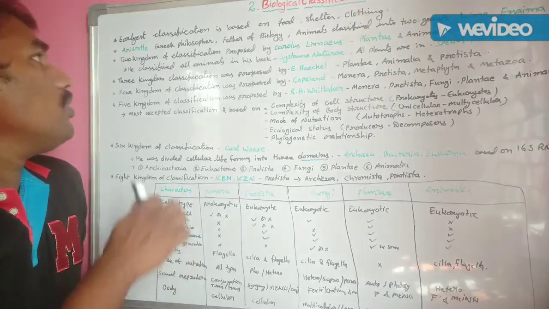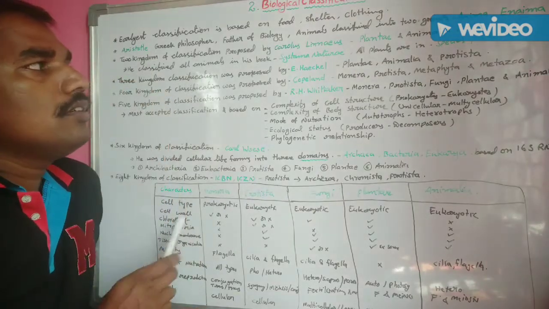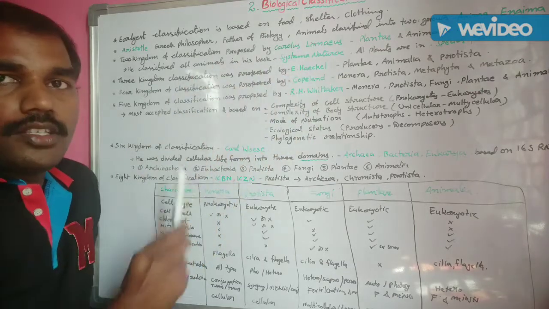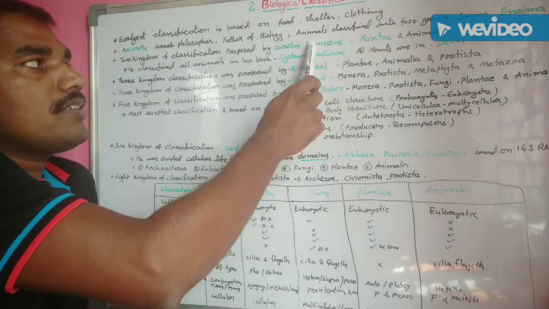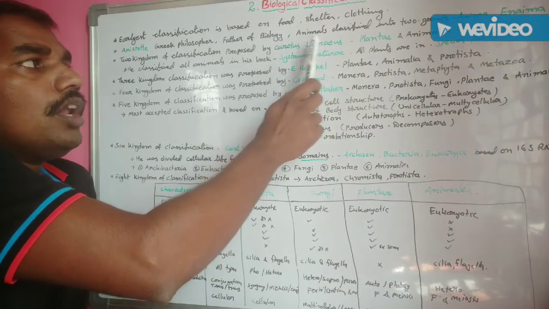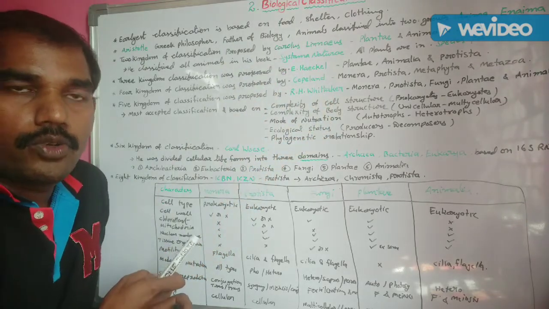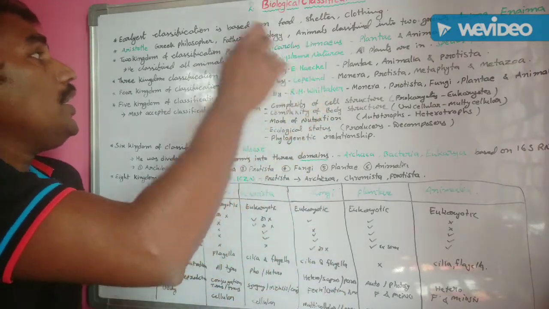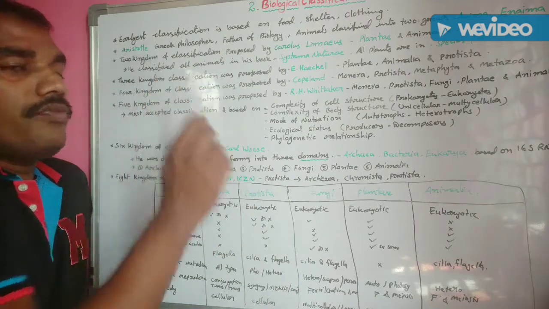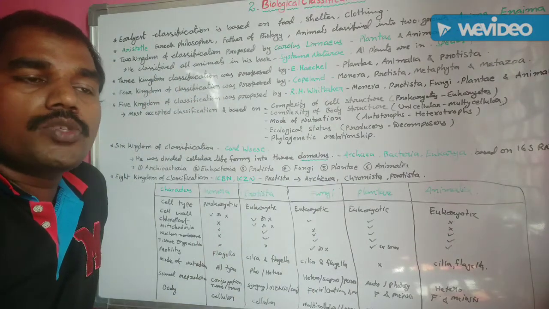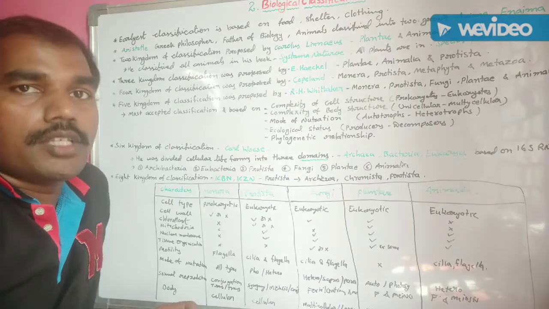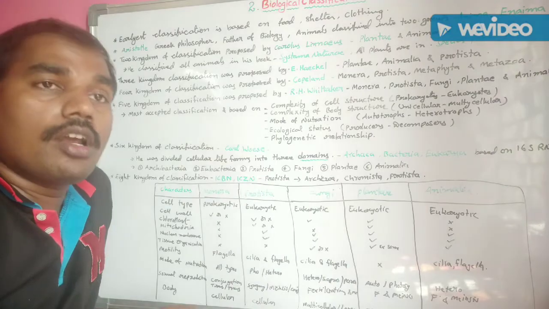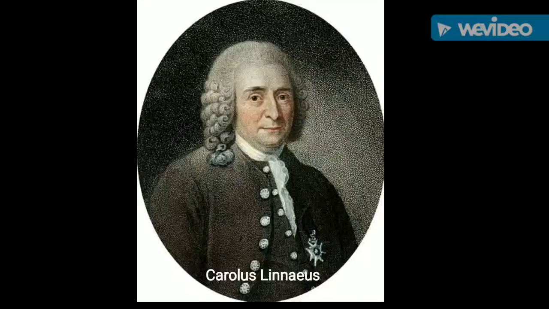Another famous scientist was a Swedish naturalist, Carolus von Linnaeus. Who is the scientist? Carolus von Linnaeus. He introduced the kingdom classification. He proposed the two kingdom classification. Who introduced the two kingdom classification? Carolus von Linnaeus.